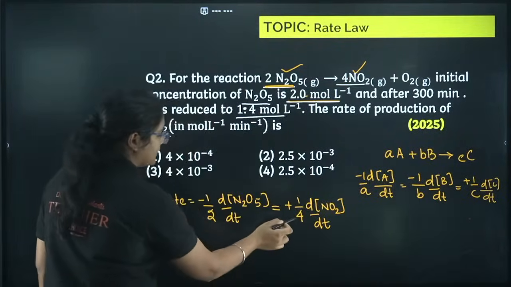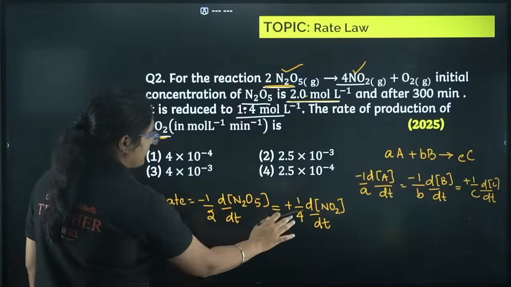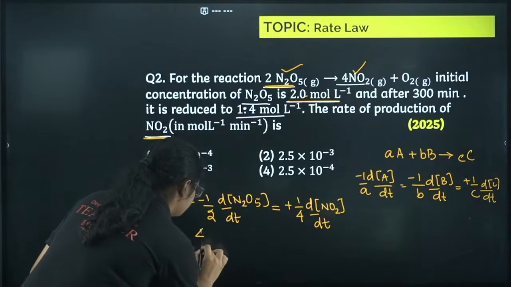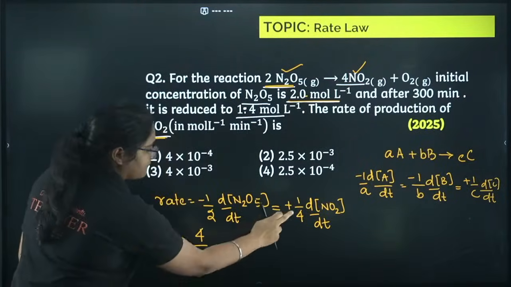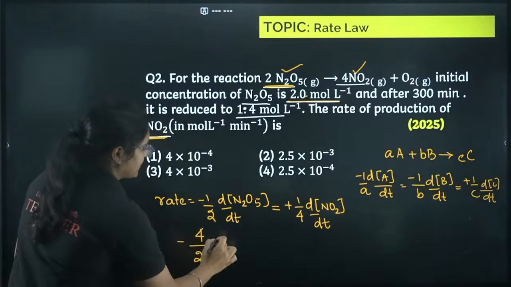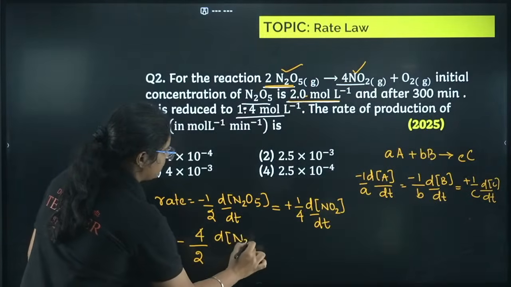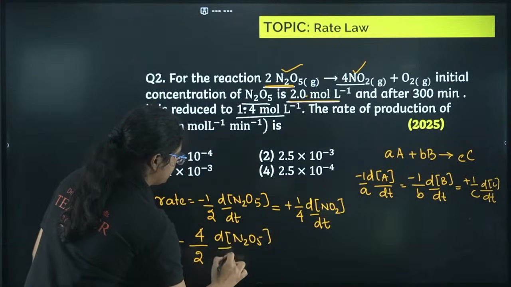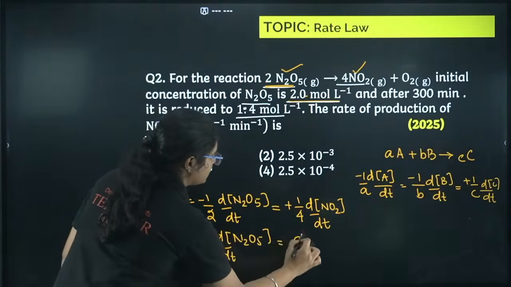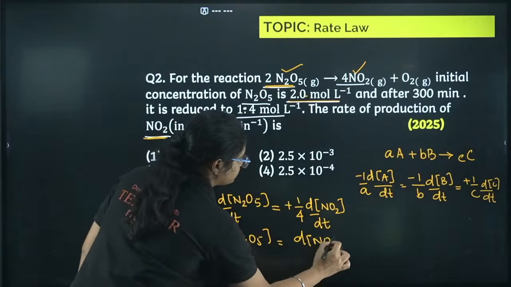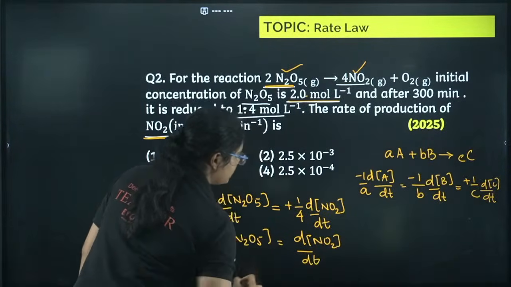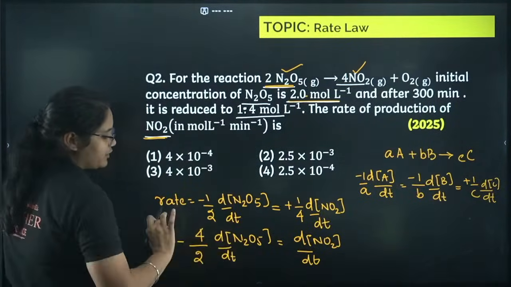So what I'll do, I'll multiply this 4 here. So I'll get 4 into, I have multiplied this 4 here, right? Then this 2 is there. Minus of dN2O5 by dt is equal to dNO2 by dt. Right? This is there. Now just substitute the values here.